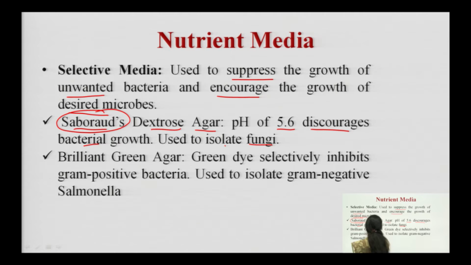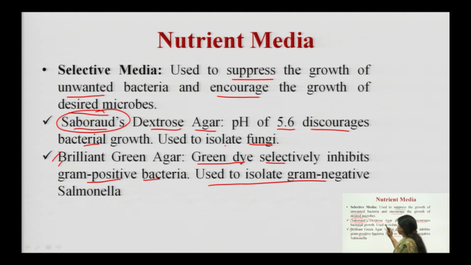Similarly, brilliant green agar media is one of the examples, and brilliant green agar media contains a green dye which selectively inhibits the gram positive bacteria. This dye is green in color, and it selectively inhibits the growth of gram positive bacteria, so we will be able to isolate the gram negative bacteria using brilliant green agar media. So, for gram negative bacteria this kind of media is used, and it acts as a selective media as it is suppressing the growth of gram positive, but increasing the growth of gram negative bacteria like Salmonella.